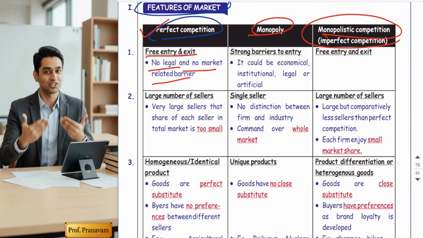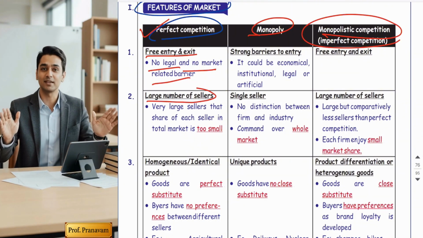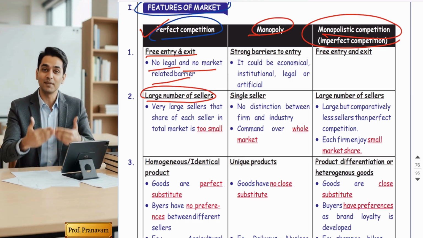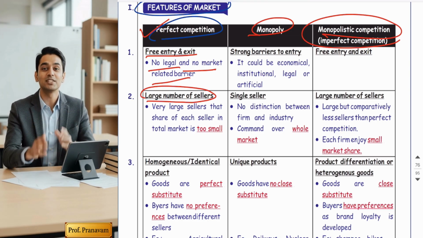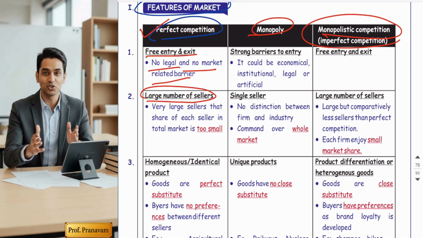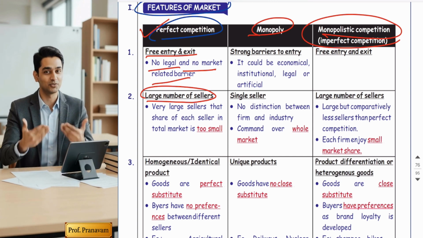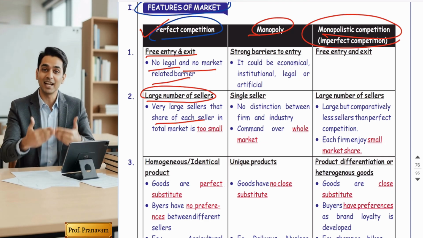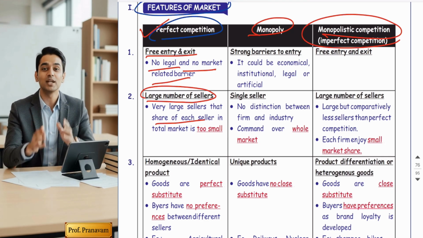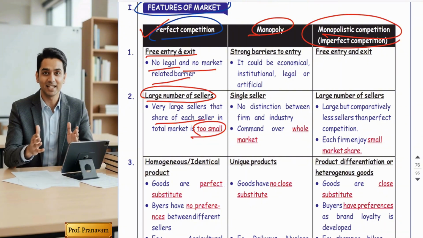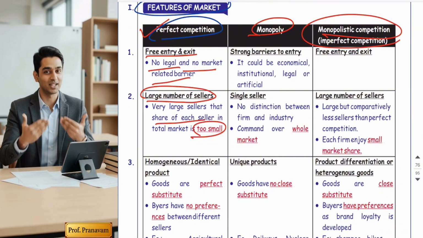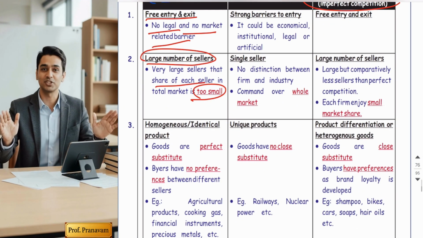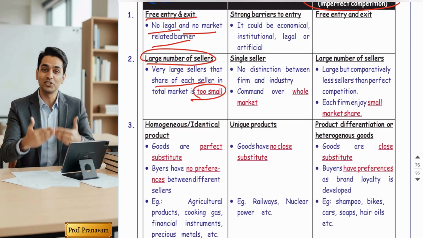Second feature of perfect competition is a large number of sellers. Guys, in this market, so many sellers are there that not a single one can influence the market price, because the market shares are too small. They are doing business at a very small level because of the infinitely large number of sellers.